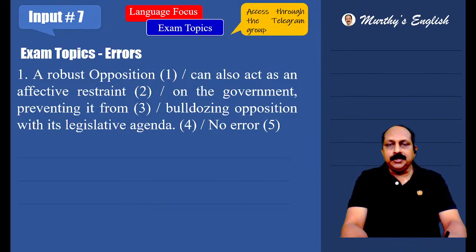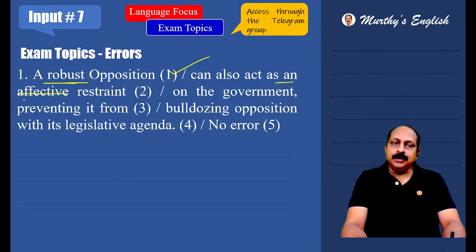A robust opposition can also act as an effective restraint on the government, preventing it from bulldozing opposition with its legislative agenda. Where is the error? Here, a robust opposition means strong opposition, nothing wrong. Can also act as an effective restraint.